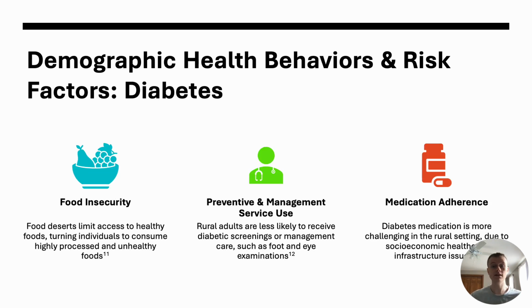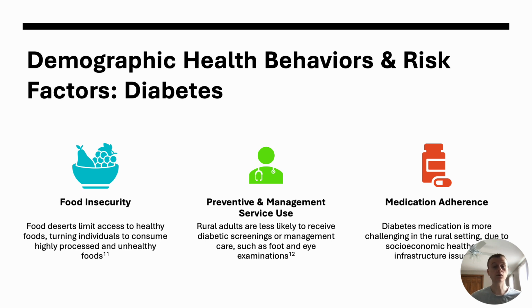Shifting to behavior trends that are problematic for diabetes prevalence in rural areas, 3 additional ones on top of the 3 just described include food insecurity, utilization of preventative and management health services, and difficulty with medication adherence. When it comes to diet, not only are the dietary patterns risk factors for this chronic disease in rural communities, but the options, or lack of, contribute as well. Food deserts limit access to healthy foods, making individuals turn to consume highly processed and unhealthy foods and beverages.